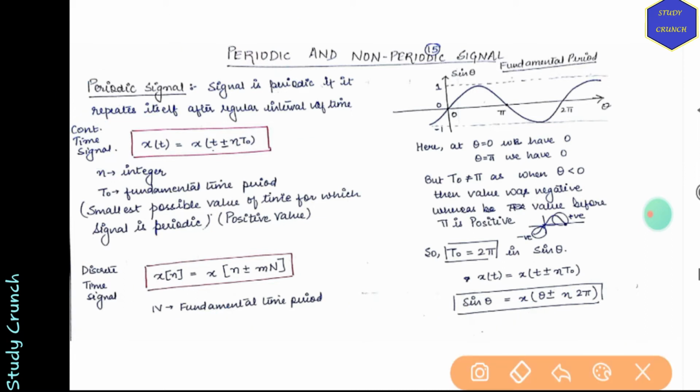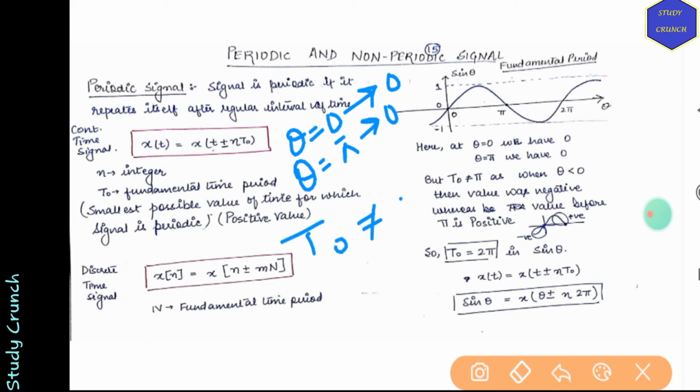So let's find out, if we have sine theta, what will be the fundamental time period of sine theta? We know that at theta equal to 0, we have a value of 0, and at theta equal to pi, we have 0 again. So this will be the repeating value, but t naught will not be equal to pi.